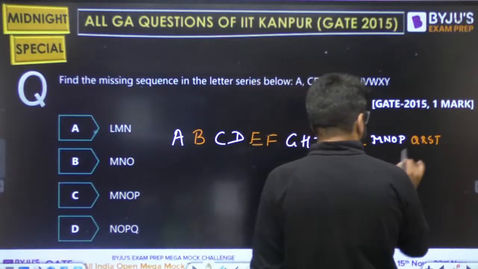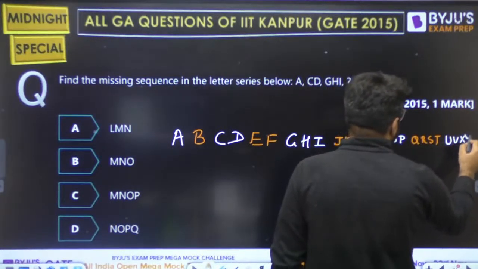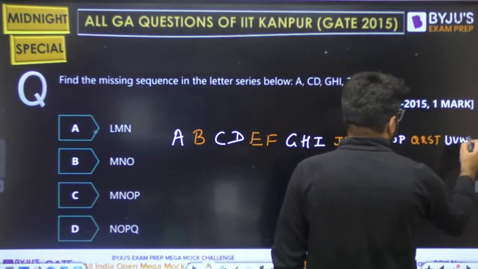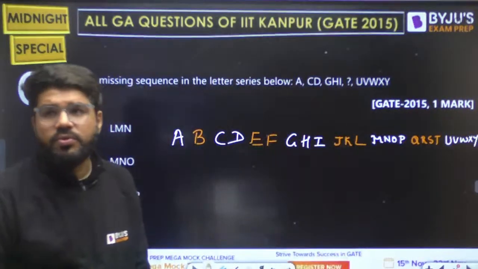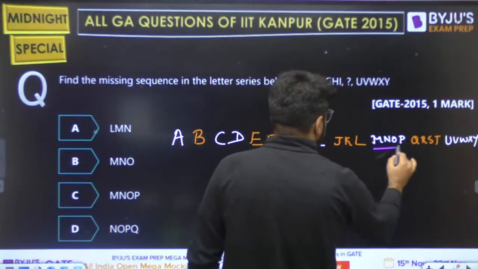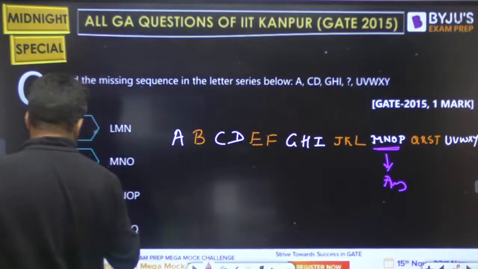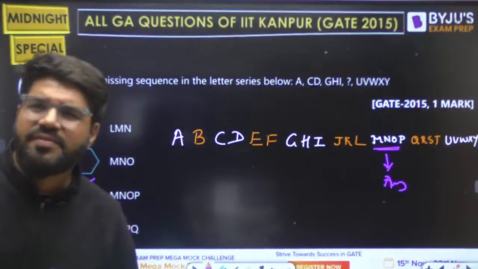Now 5 given: U, V, W, X, Y. That is exactly what is given to you. So my answer is MNOP, option C. Simple, deserving only 1 mark.